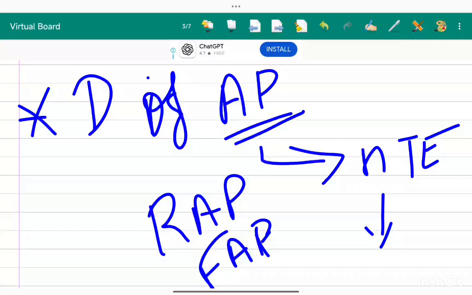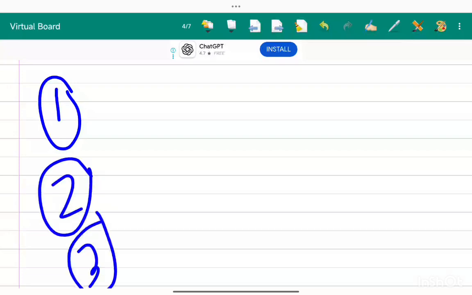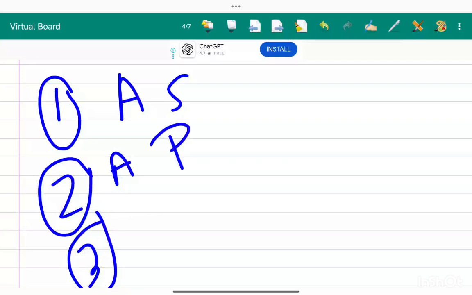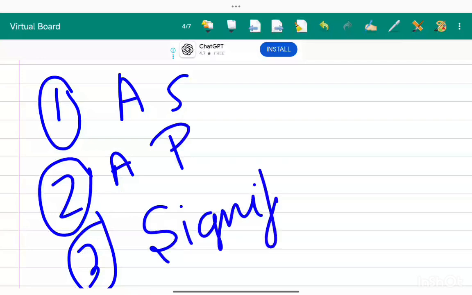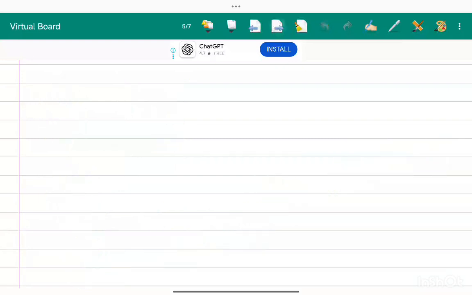Yeah, that's all. So documentation: the auditor shall document audit strategy, audit plan, and any significant changes. Why is he documenting? Because it is going to be a record.